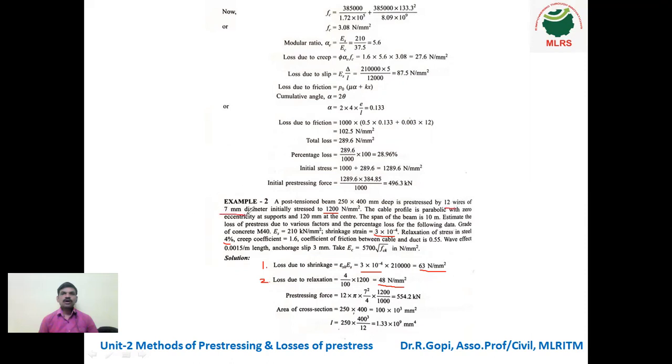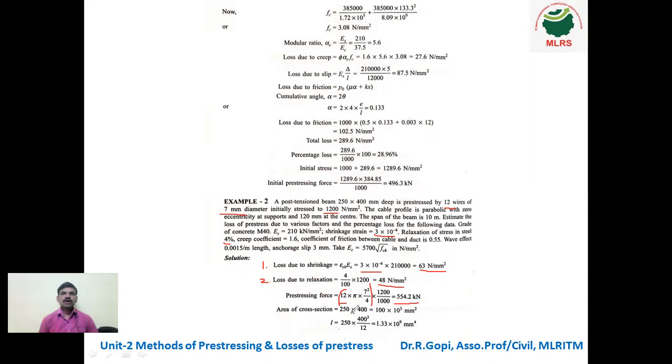So 12 into pi by 4 into 7 square is the area of the bar, into stress. What is the stress? 1200. Area into stress gives the answer in Newton, divided by 1000 in kilonewton. So it is 554.2 kilonewton.